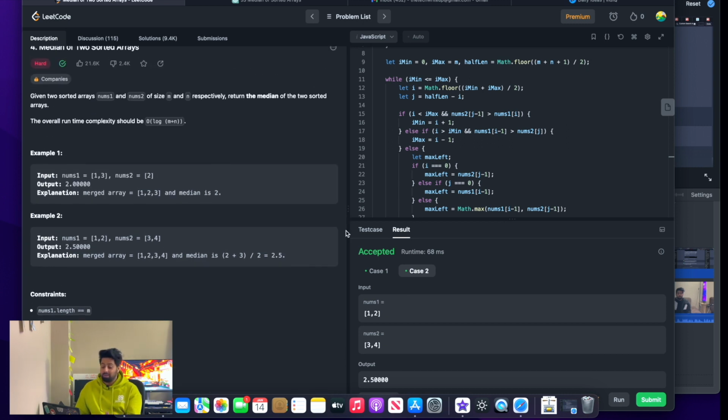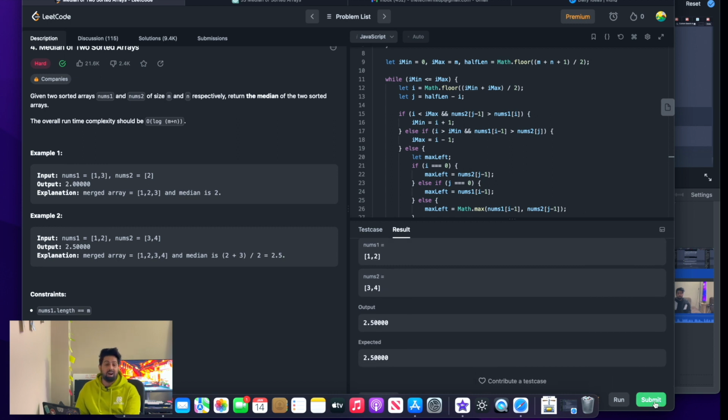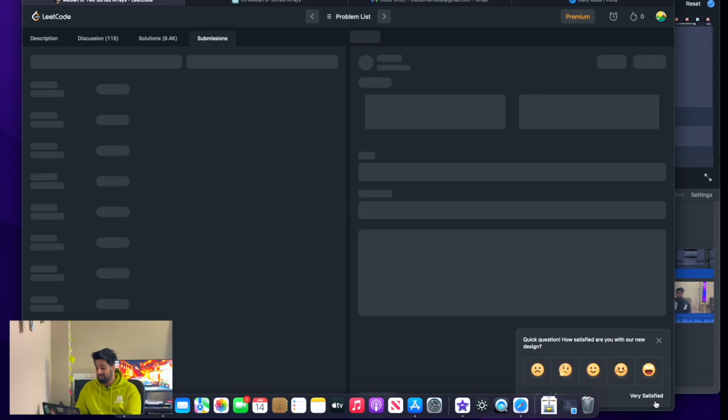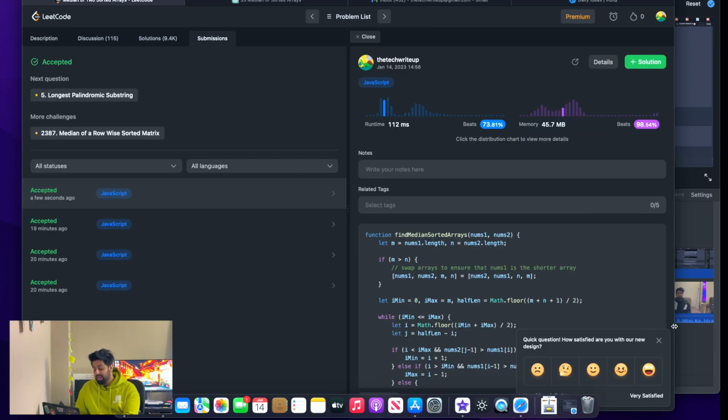So it passes all the test cases that we had, and if we submit it, let us see how efficient our solution is in comparison to all the other solutions that are there. The solution beats 73.81% of the solutions that are already available, and the runtime is 112 milliseconds.